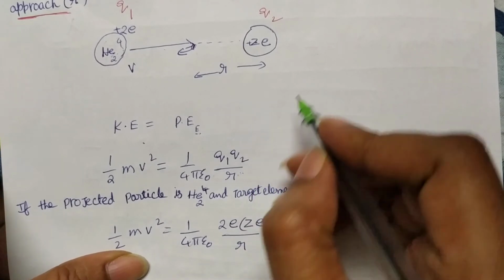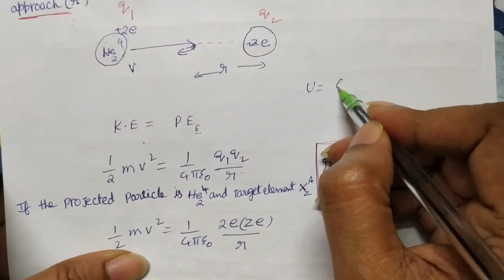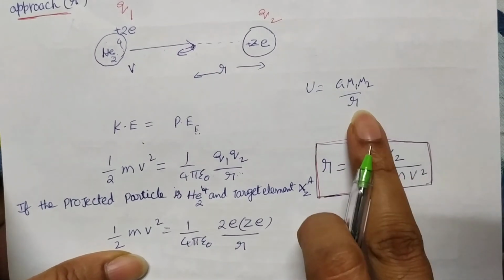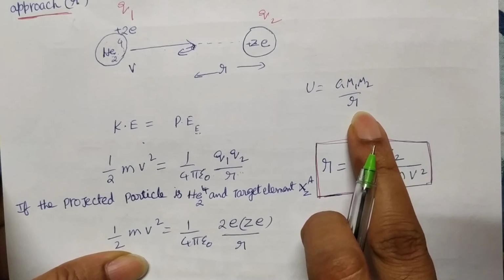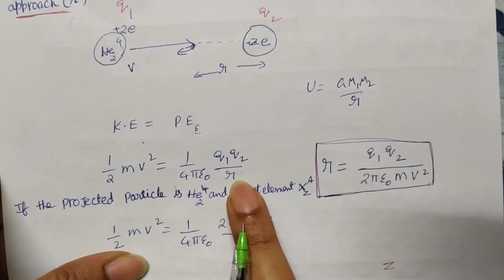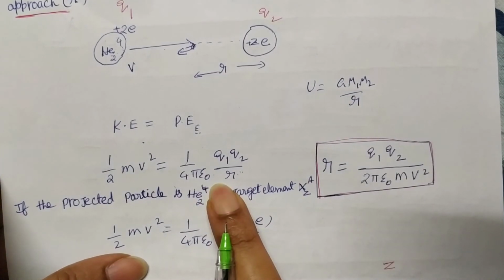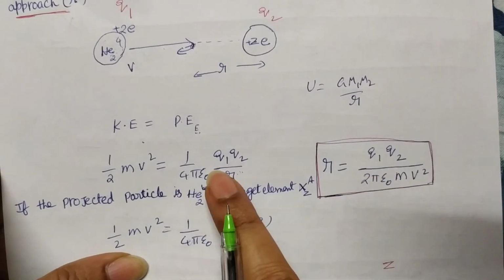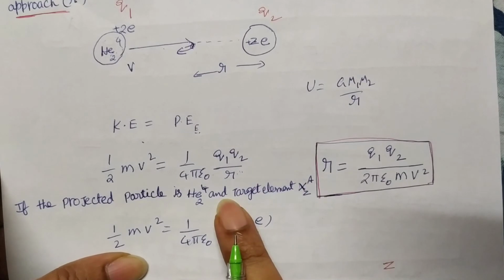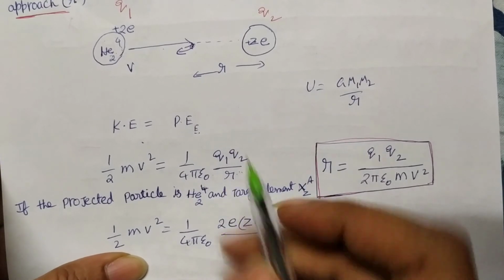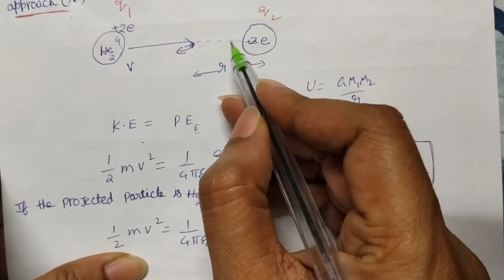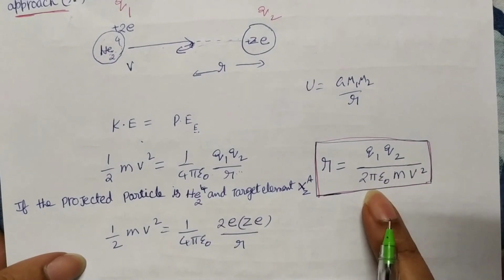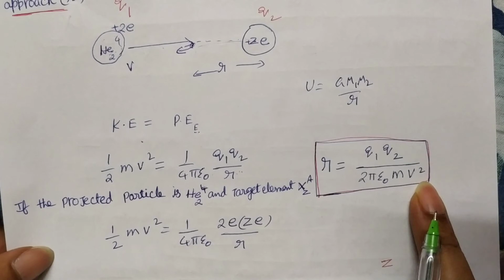Similarly, we have gravitational potential energy, that is G m1 m2 by r. This is gravitational potential energy. This is electrostatic potential energy. 1 by 4 pi epsilon naught is like a constant, here G, here 1 by 4 pi epsilon naught; m1 m2 masses, here q1 q2 charges, by distance. And this r is the closest approach. So what is the closest approach formula from this? You get q1 q2 by 2 pi epsilon naught mv square, like this.